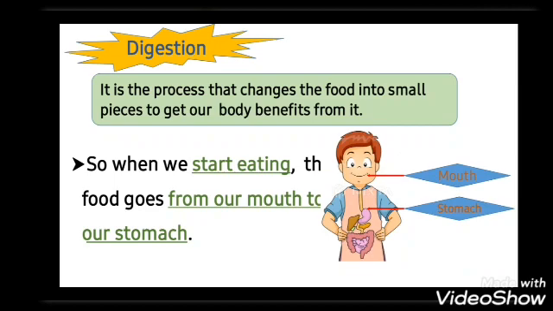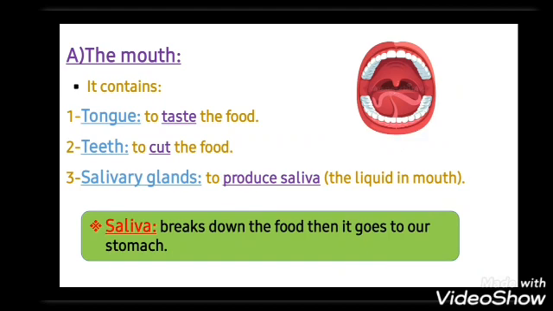And the digestive system contains many organs. For example, mouth, stomach, intestine. We have small intestine and large intestine. So you have to know we have many organs in the digestive system. All of these organs help the digestive system to digest the food or make it small pieces. So the first organ in the digestive system is the mouth.